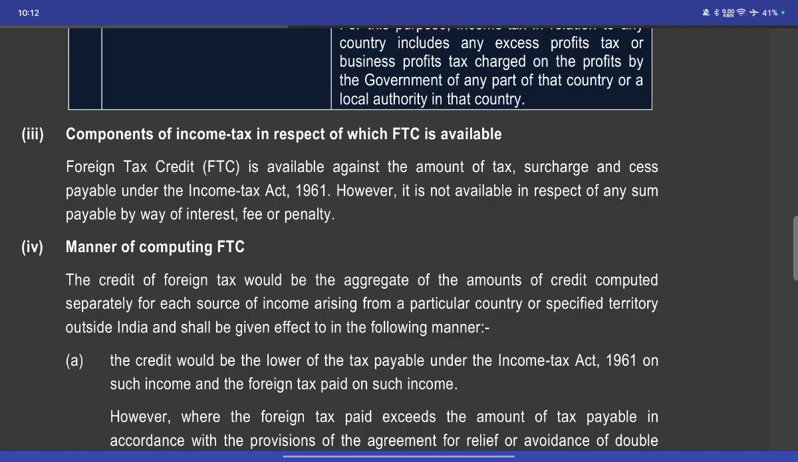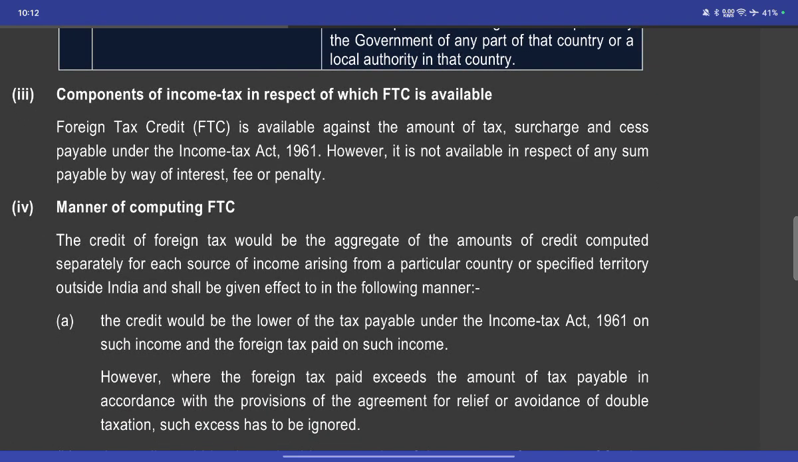The foreign tax credit is available against the amount of tax payable under the Income Tax Act of 1961. However, it's not available in respect of any sum payable by way of interest, fee or penalty.